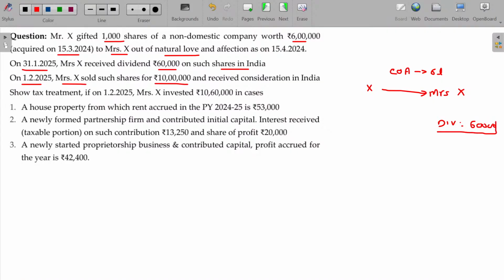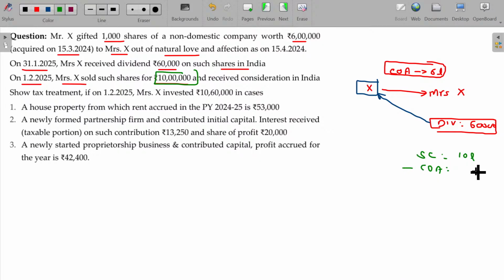See, now this is the first investment. This is the original asset, and for that a dividend is received. This dividend is for the original asset transferred, so it will be clubbed only in the hands of X. Step number 1. Later on, Mrs. X sold such shares for 10 lakhs. Sale consideration being 10 lakhs, cost of acquisition being 6 lakhs, the difference of 4 lakhs is the capital gain. This capital gain should also be clubbed in the hands of X.